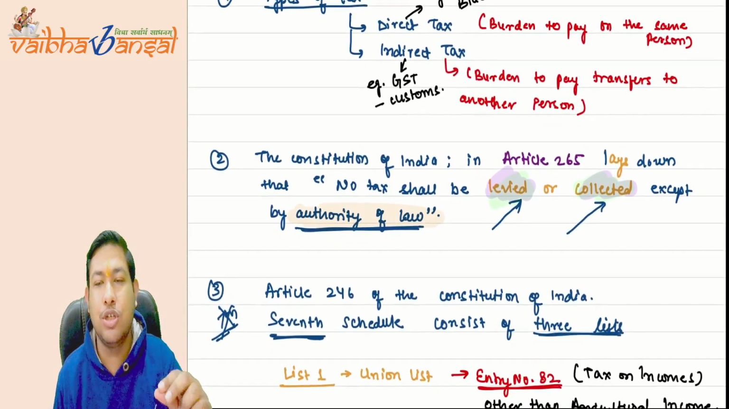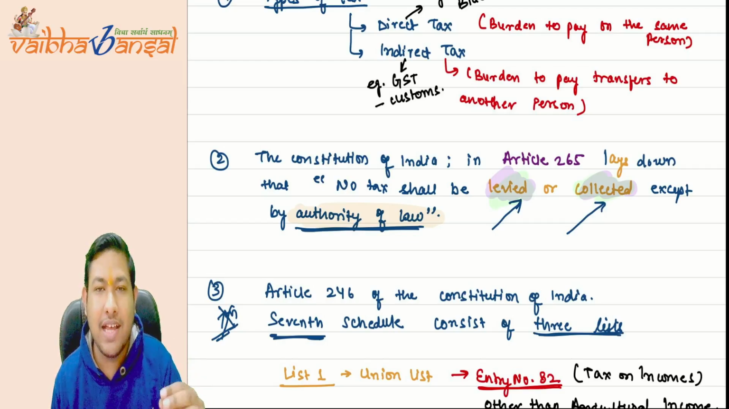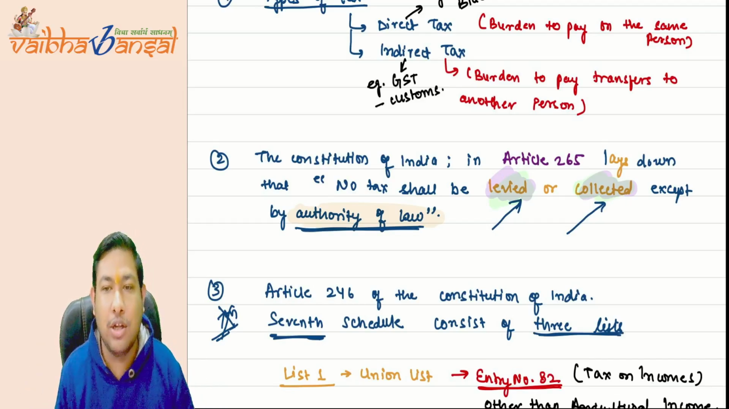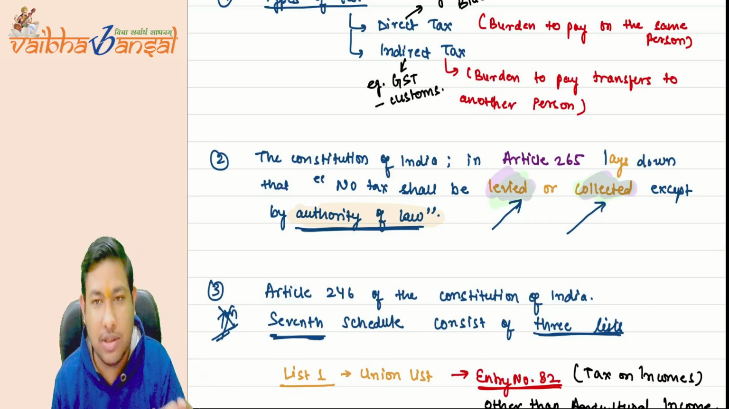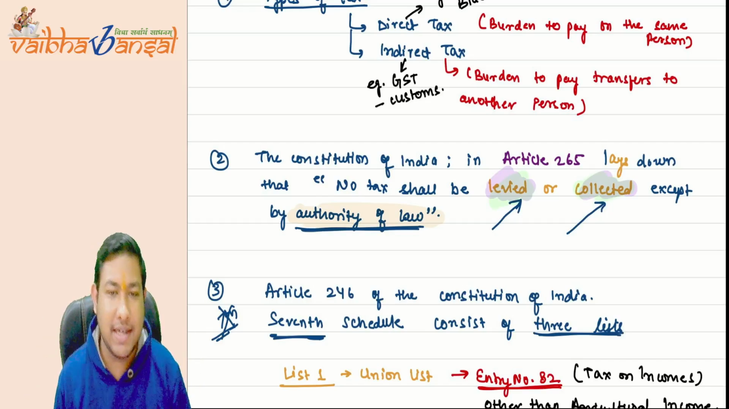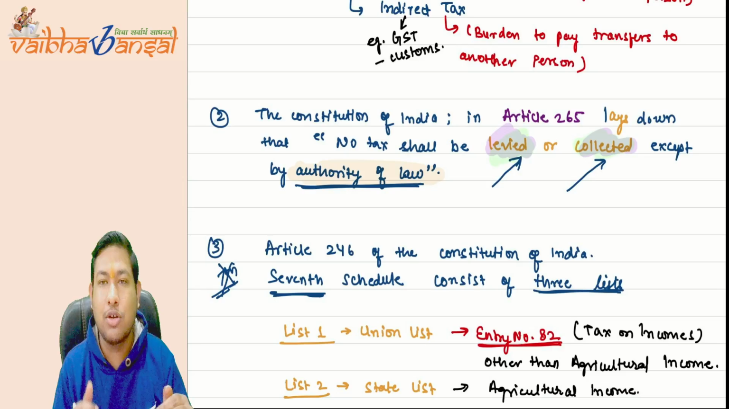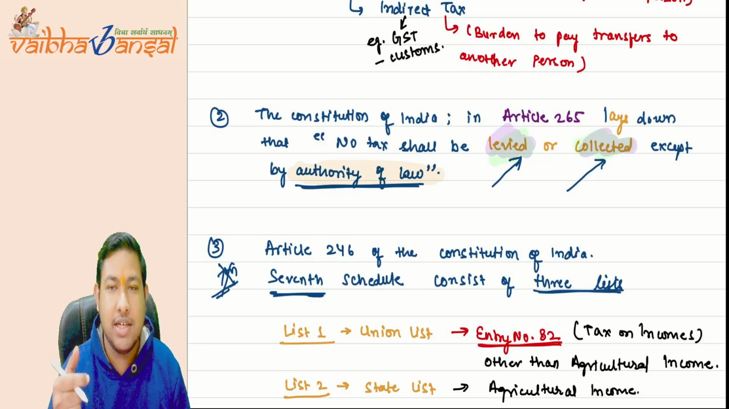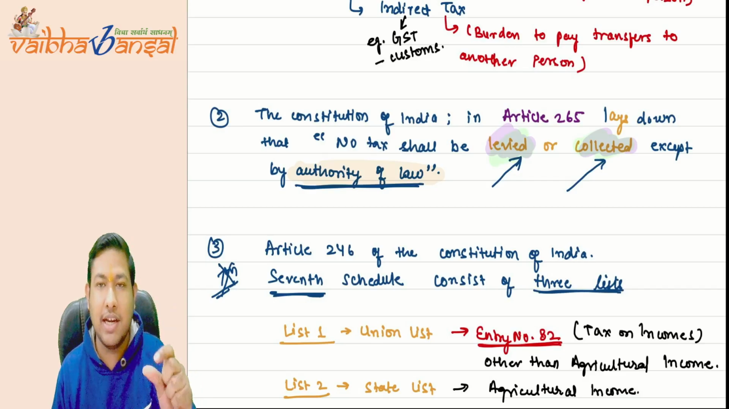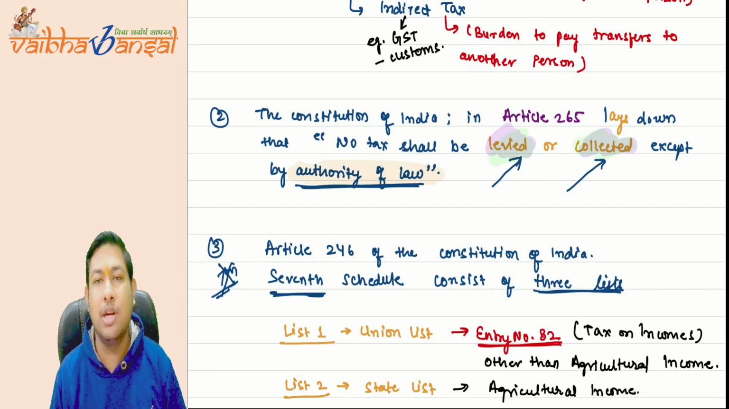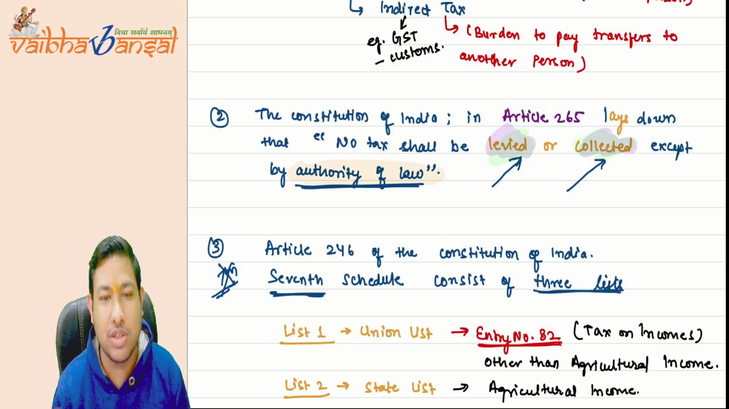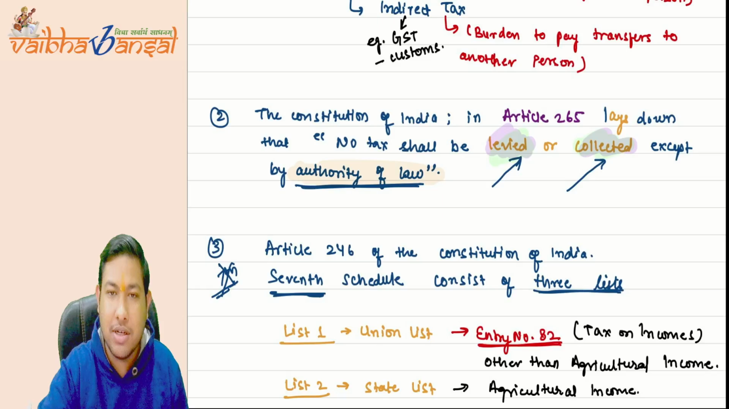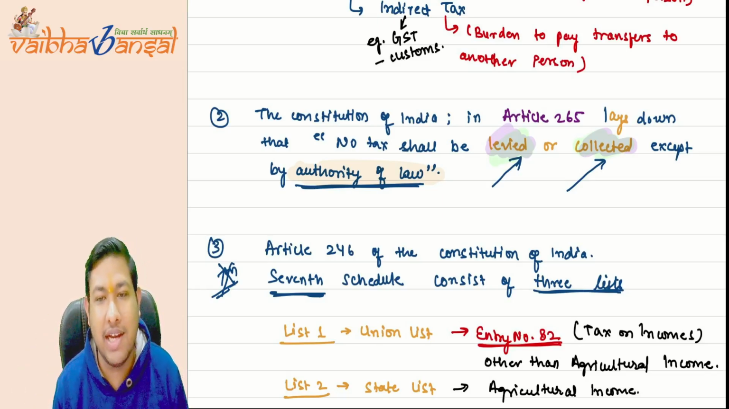Then second, the Constitution of India, under article number 265, lays down that no tax shall be levied or collected except by the authority of law. I hope you have understood the meaning of the words levied or collected. Then article number 246 of the Constitution, in the seventh schedule, consists of three lists: the union list, the state list, and the concurrent list. The matters stated in the union list give power to the central government of India to take taxes on those matters, whereas those enlisted in the state list give power to the respective state government to take taxes.